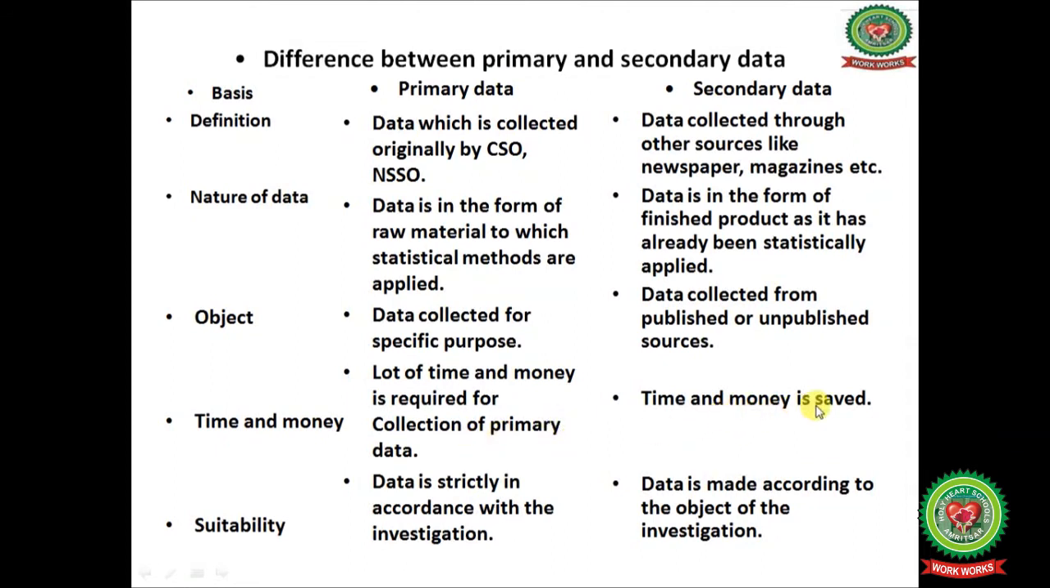Time and money are saved in the case of secondary data, because we need not go from place to place to collect the data. By sitting in the same place, through the internet or through different books or newspapers, we can collect the data according to our purpose. Next one is suitability. Under primary data, data is strictly in accordance with the investigation. But under secondary data, data is not made according to the object of the investigation.